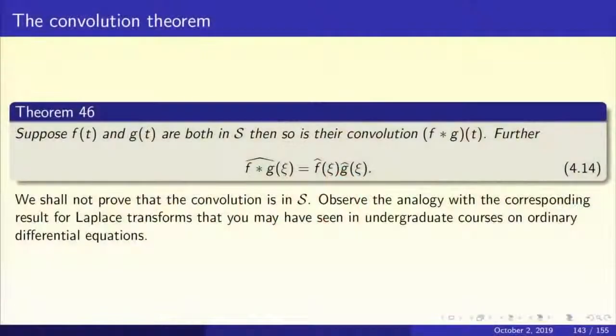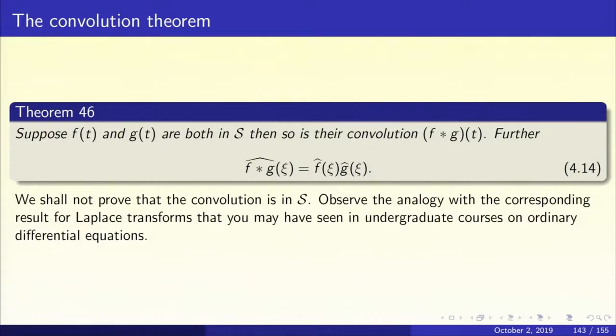So now let us look at the proof of the convolution theorem. The convolution theorem says that if f and g are in the Schwarz class, then the convolution is also in the Schwarz class, and the Fourier transform of the convolution is the product of the Fourier transforms. That is, the Fourier transform of f convolved with g is f hat into g hat, equation 4.14 in the displayed slide.